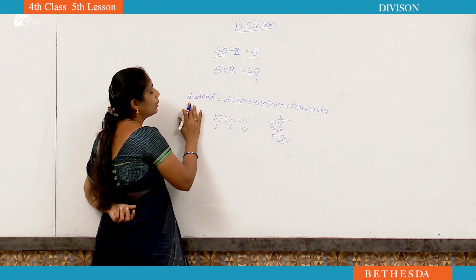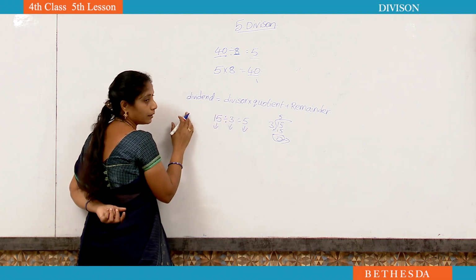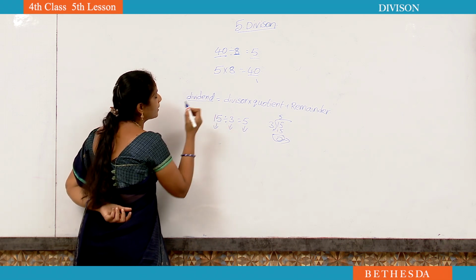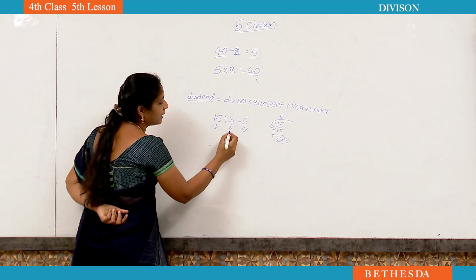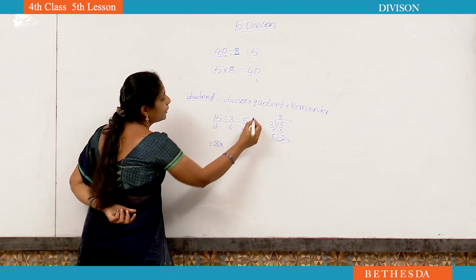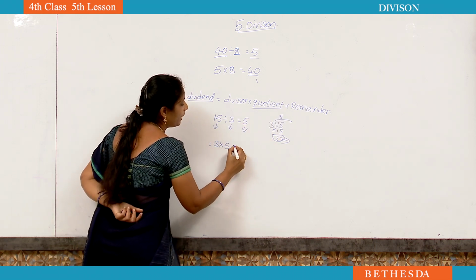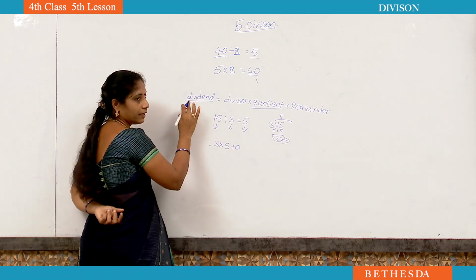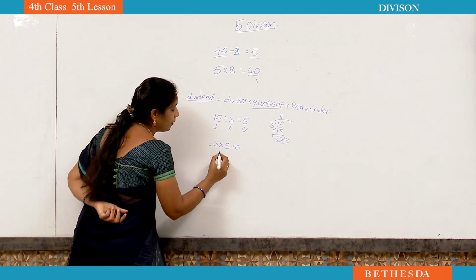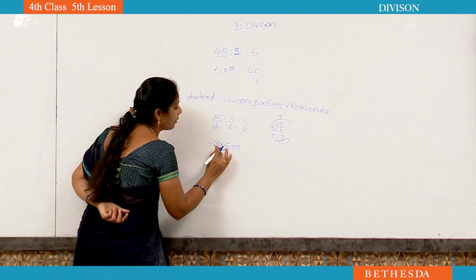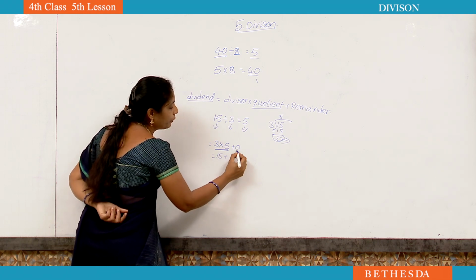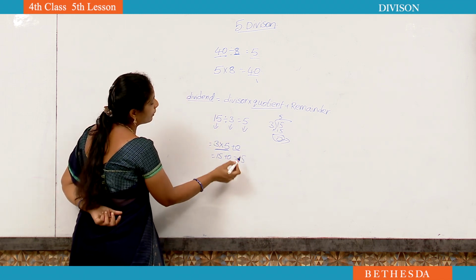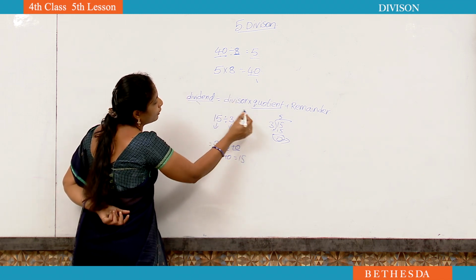Now we have to substitute the values in the relationship between multiplication and division. See here, dividend is equal to divisor. What is the divisor here? 3. 3 into quotient, which is 5, plus remainder, which is 0. If you did this, you have to get the dividend. Then only you did it right. Now see here. First we have to multiply these two numbers. 3 5s are 15. After that we have to add 0 to that number. 15 plus 0 is equal to 15. Did you observe? Dividend is equal to 15 only now.